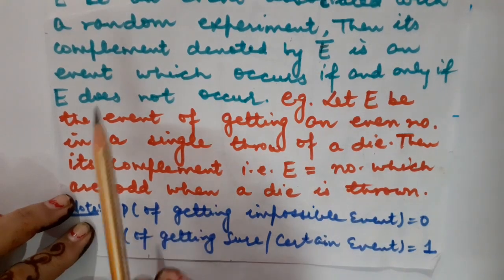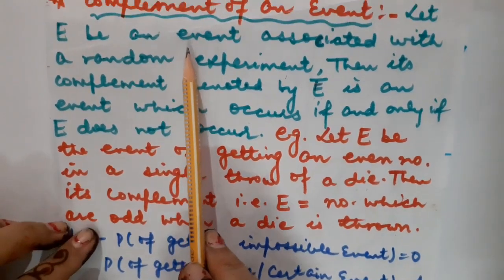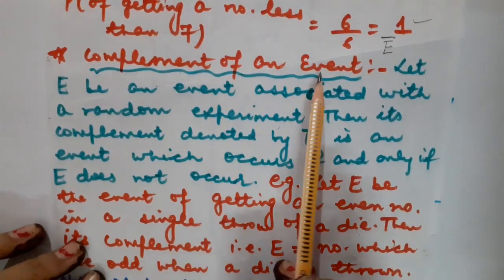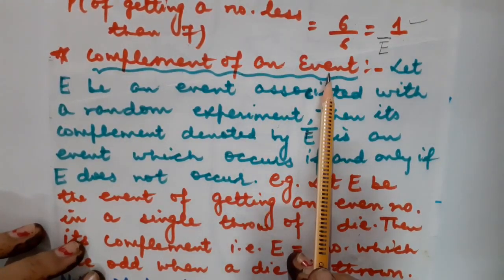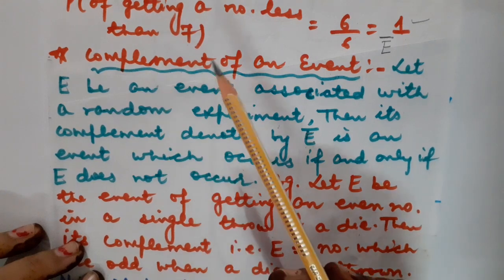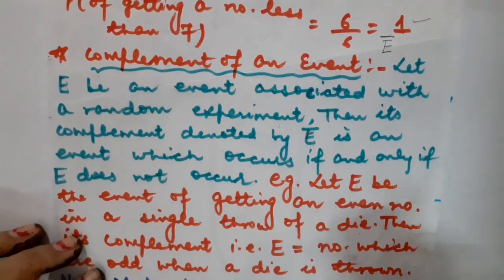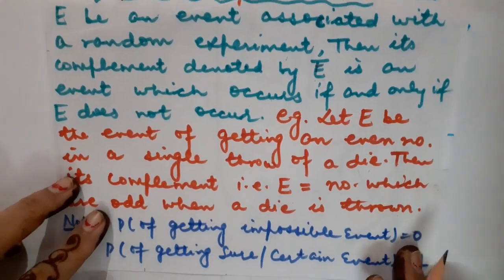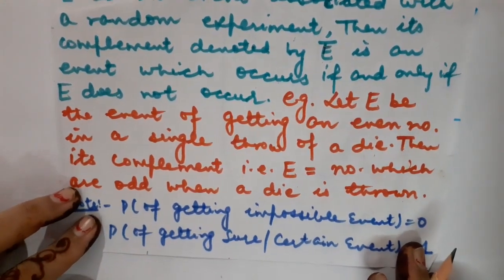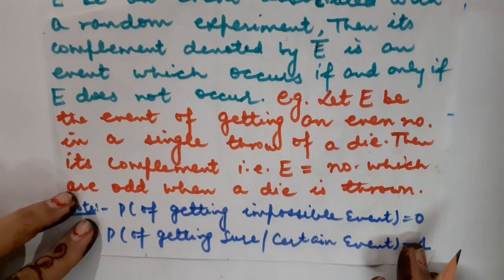But if I ask you to calculate the complement of the event, and the event is to get the prime numbers, what would the answer be? Yes, the answer will be the composite numbers. Composite numbers are those which are not prime and have more than 2 factors.